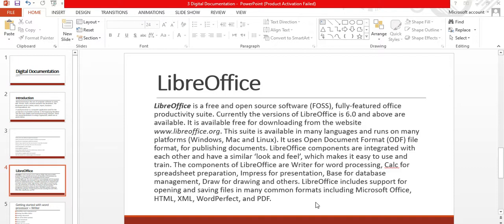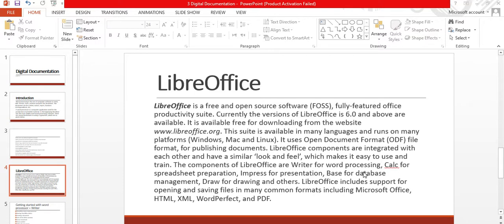LibreOffice components are integrated with each other and have a similar look and feel, which makes it easy to use and train. The components of LibreOffice are Writer for word processing, Calc for spreadsheet preparation, Impress for presentations, and Base for database management.